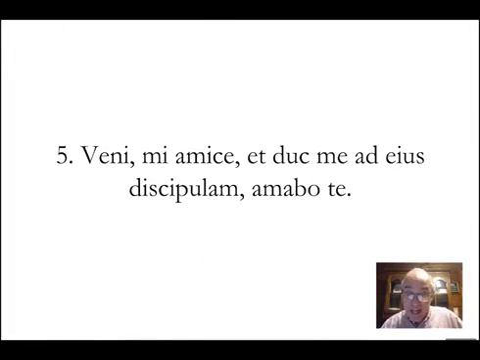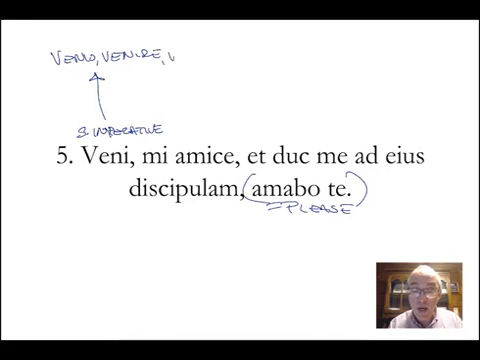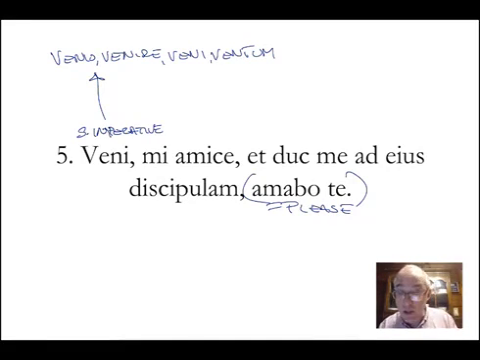Number 5. Veni mi amice et duc me ad eius discipulam amabo te. So, amabo te just means please. So please. Veni. This is your singular imperative of the verb venio, venire, veni, ventum. Come, my friend. Et duc is another singular imperative. Lead. Lead what? Me.